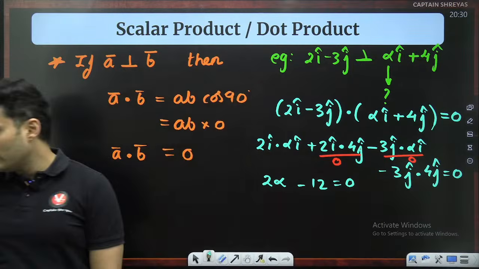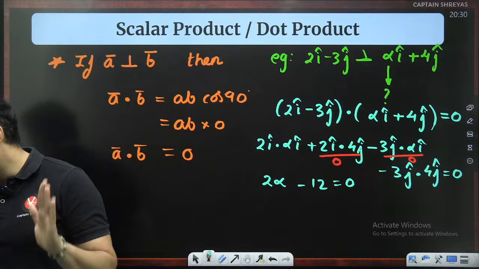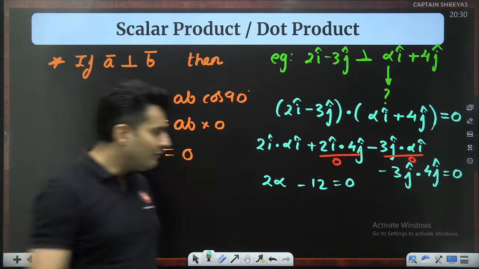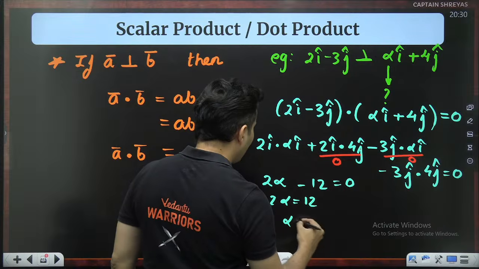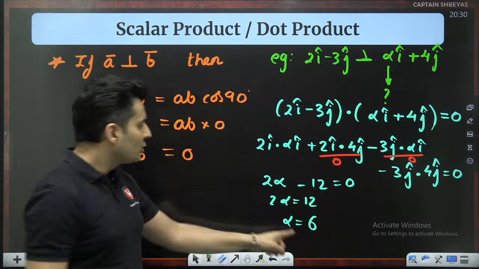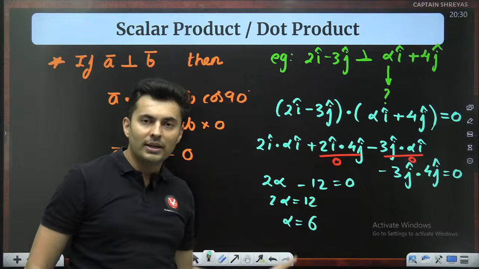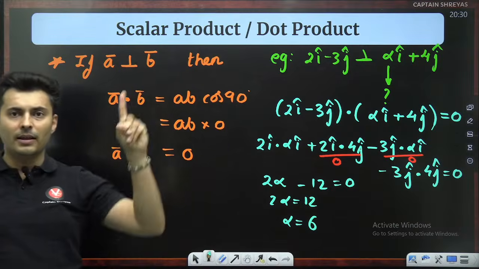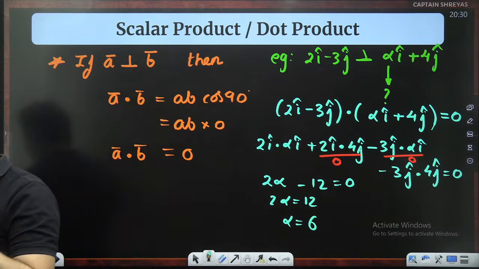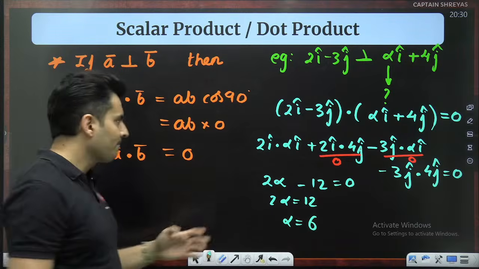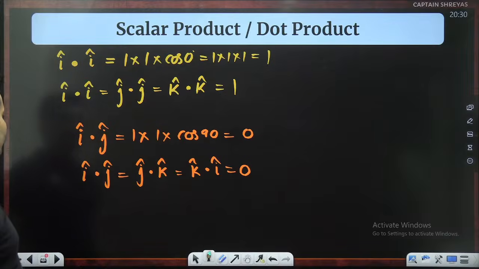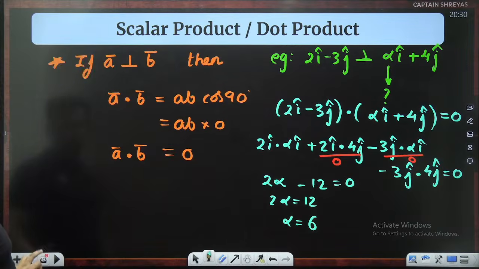Minus 12 over here. Everybody understood till this point? Very good. So what will 2 alpha be? It will be 12. So what will alpha be equal to? It will be 6. So I found out this unknown quantity using this particular property. Clear, everyone? Now, actually speaking, one second.